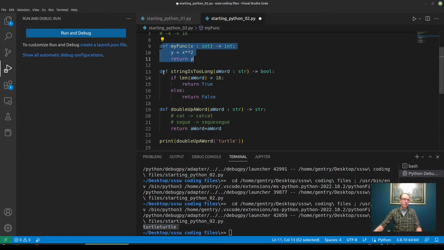instructions. But we learned in our last video, instructions aren't all of Python. Every program is actually a collection of data and instructions that act on that data. Variables and operations is how we learned it last time. So if we can group together instructions into a named package that we call a function, here I've put 2 statements into one package and named it myfunc. Here I've put 4 statements into a package and named it string is too long.